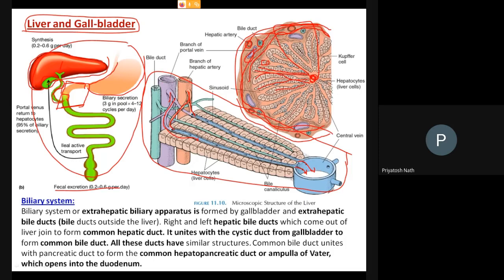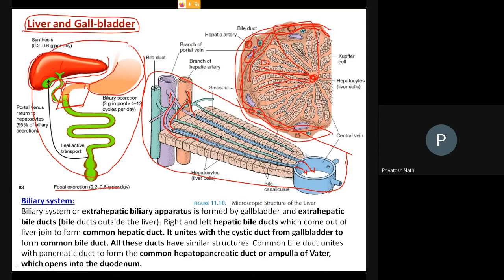So all the blood from the hepatic artery and the portal vein enters into the liver. From these, the hepatic cell uses the oxygen, nutrients etc., and finally drains the blood into the central vein. This is, you can say, the circulation within the hepatic lobule.